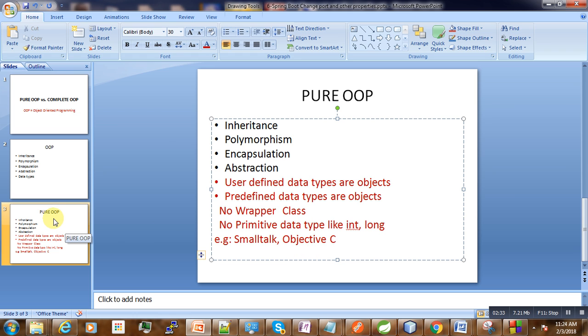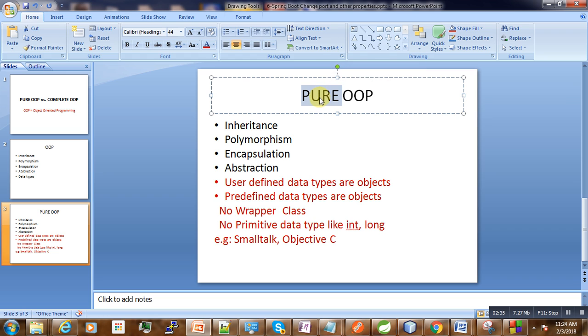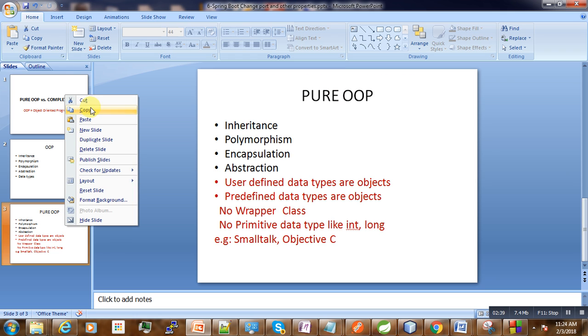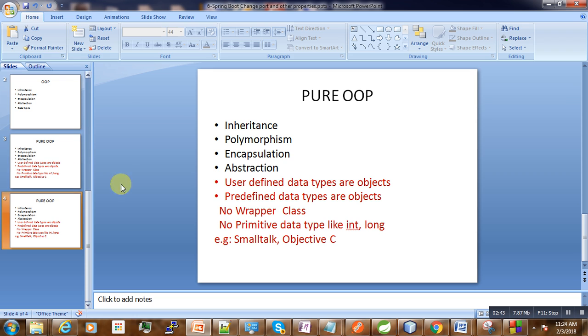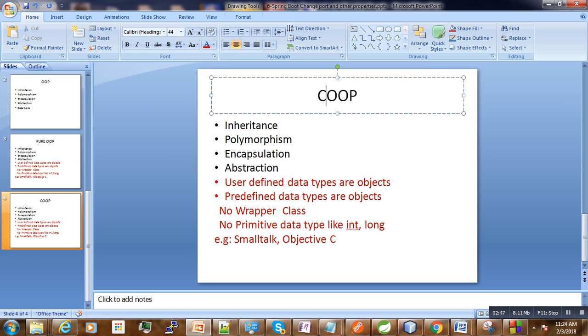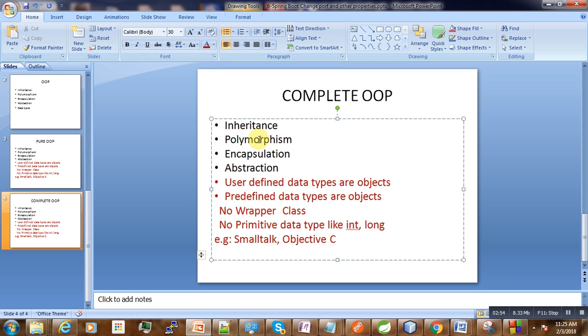Then comes the complete OOP. In complete OOP, what will we have now? We'll have inheritance, polymorphism, encapsulation, abstraction.